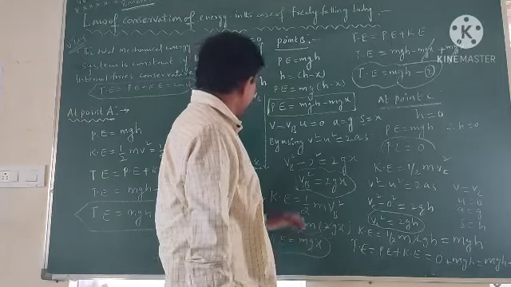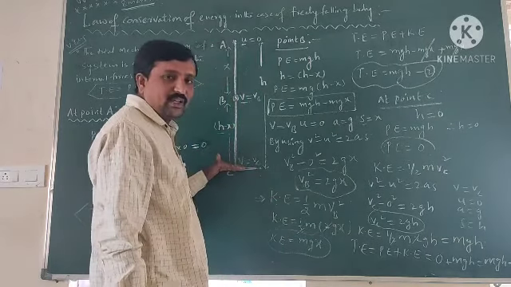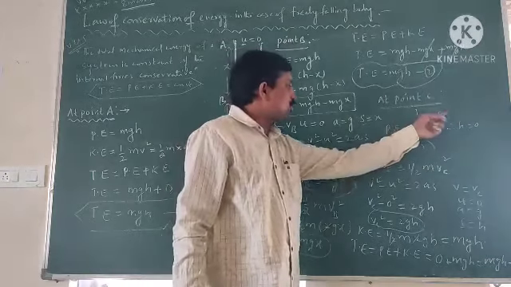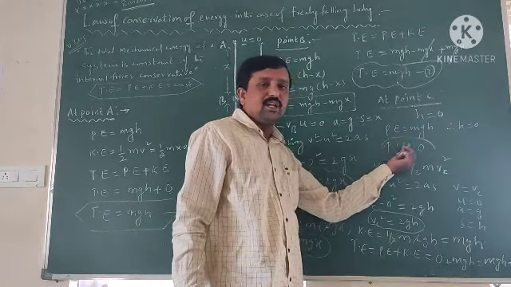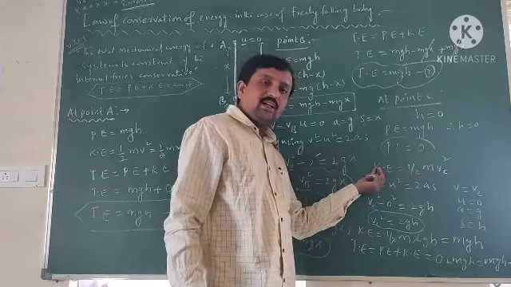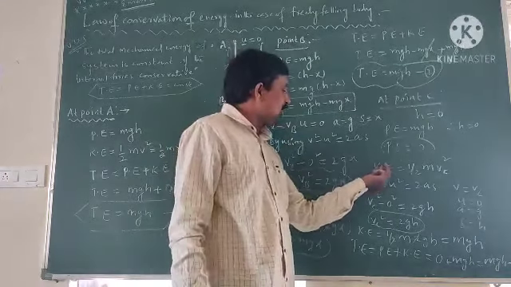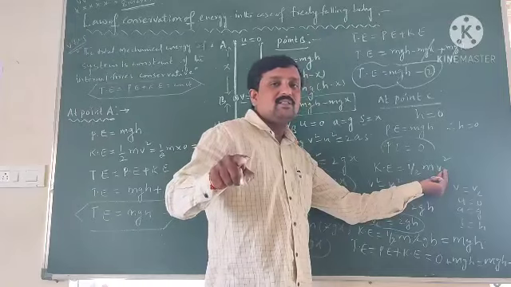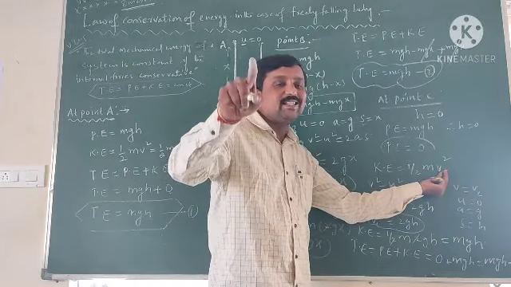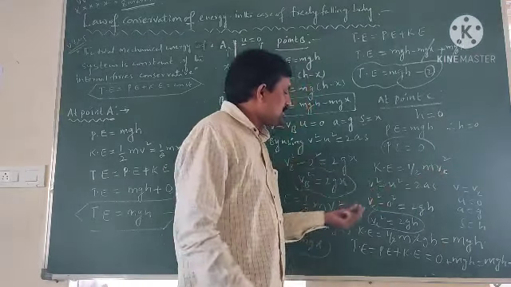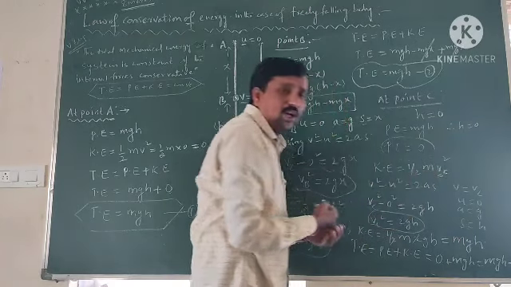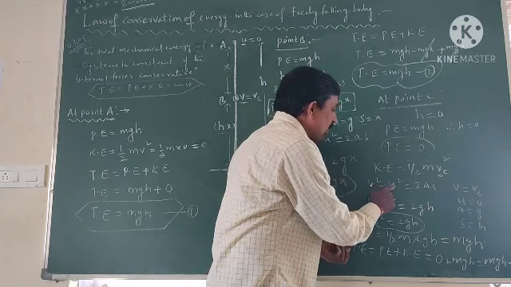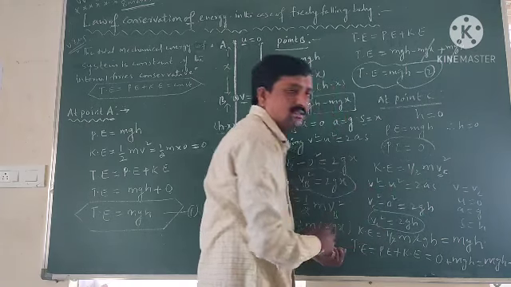And point C is located on the surface of the earth. So h is equal to 0, which means it doesn't have any potential energy. So it only has kinetic energy at point C, which is equal to half m vC square. vC means the velocity of the object at C. We want to find the velocity by using the kinematic equation v square minus u square is equal to 2as.